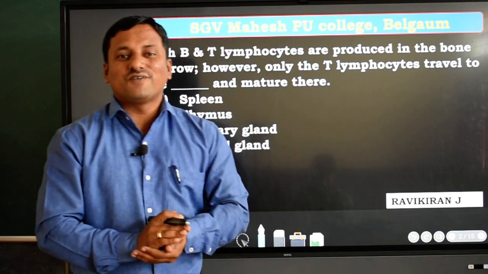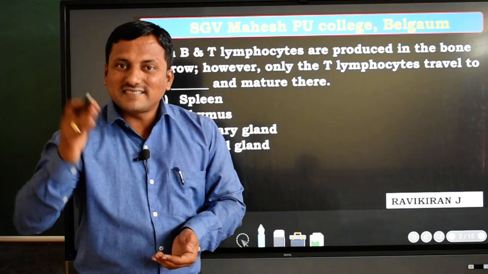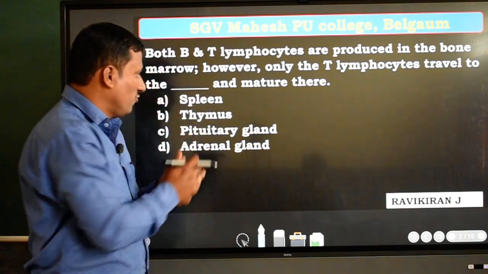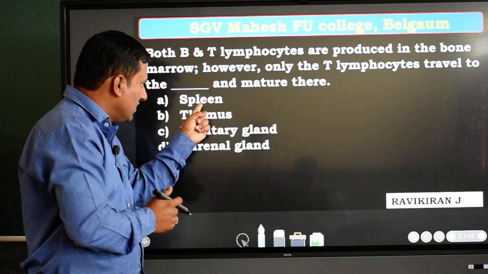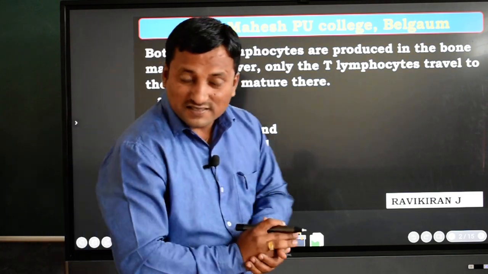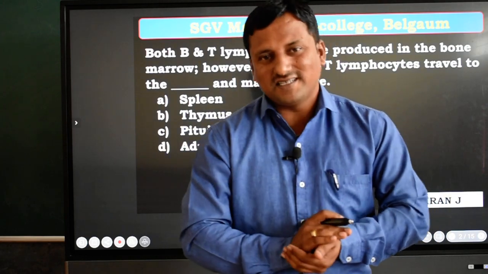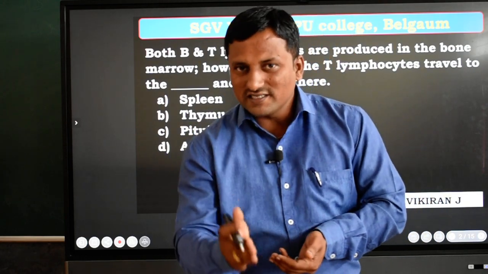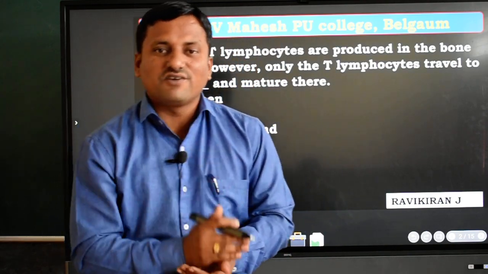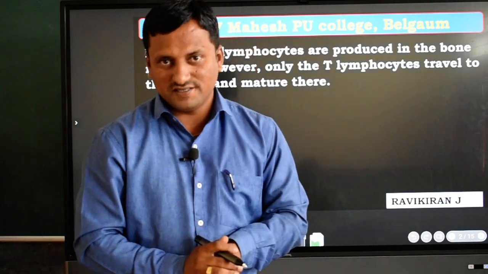These are called primary lymphoid organs. Secondary lymphoid organs include the spleen, Peyer's patches and small intestine. These all, dear students, we call secondary lymphoid organs.